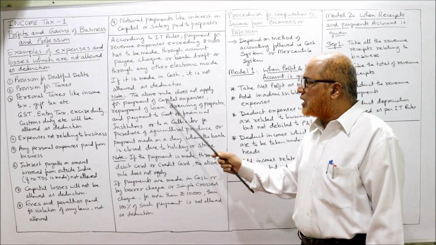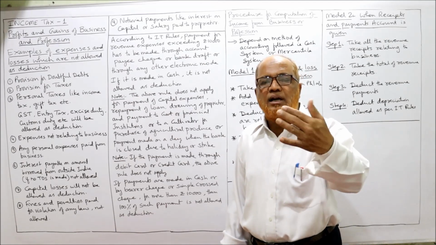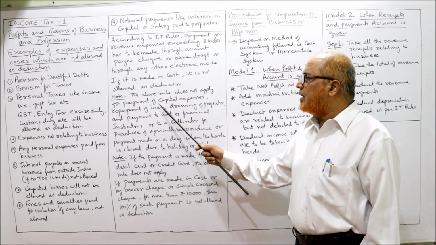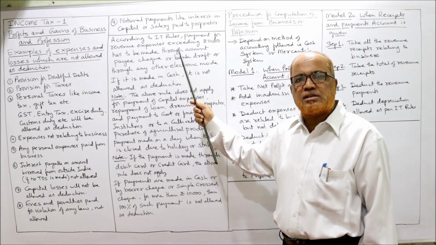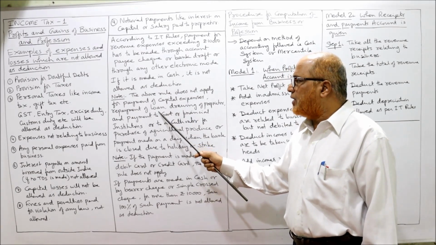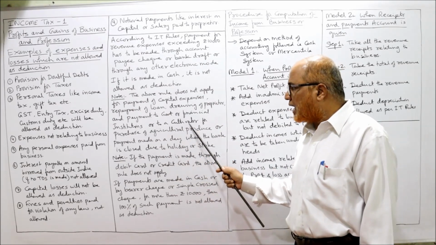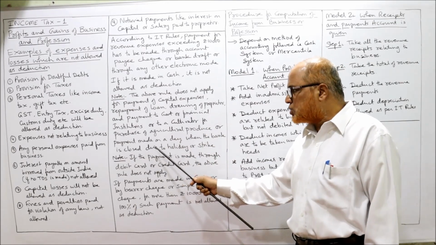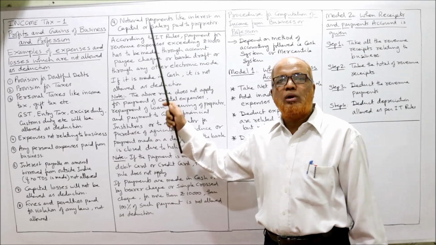Note, the above rule does not apply for some payments. Some exceptions are there. In those exceptions, even if more than 10,000 is paid in cash, it will be allowed. So what are the exceptions? Payment for capital expenses, because the rule applies only for revenue expenses. If capital expenses are paid over 10,000 in cash, it will be allowed. Then repayment of loan, drawing of proprietor, and payment made to government or financial institution or a cultivator for purchase of agricultural produce, or payment made on a day when the bank is closed due to holiday or strike. So these are the circumstances where this rule will not apply.